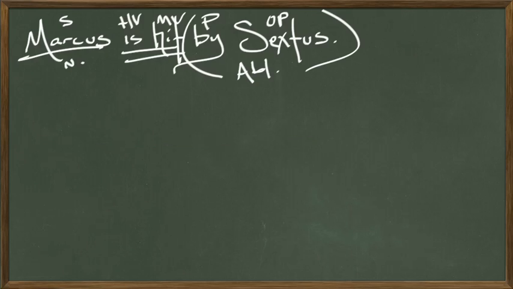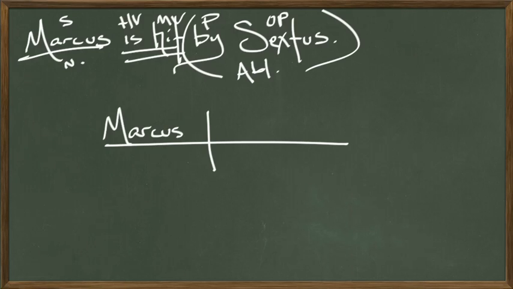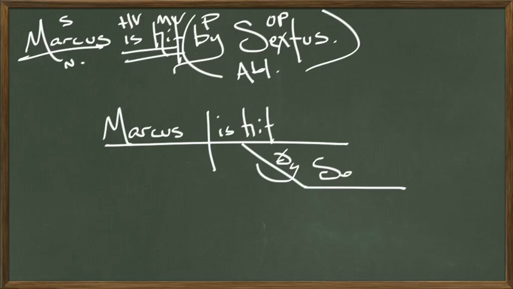All right, so let's start with a straight line, and we'll diagram it. We have Marcus. Marcus is hit. The entire verb goes on that verb line. Who's doing the hitting? The agent goes down below the verb. Marcus is hit by Sextus. It's Sextus that's hitting Marcus. Marcus and Sextus got in a fight at school in chapter 21.